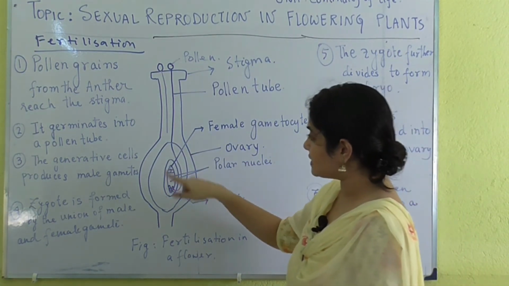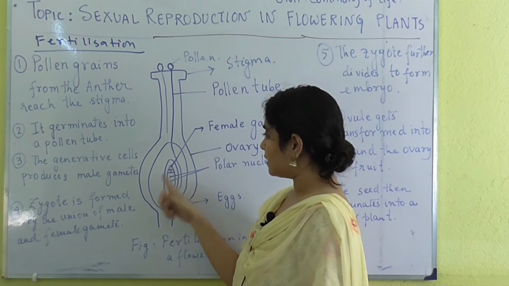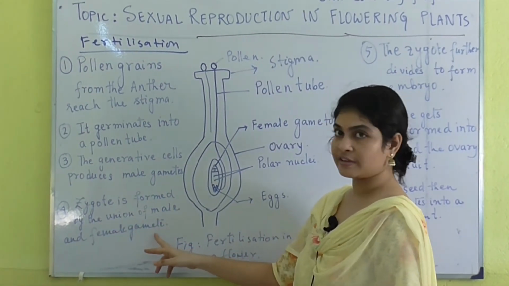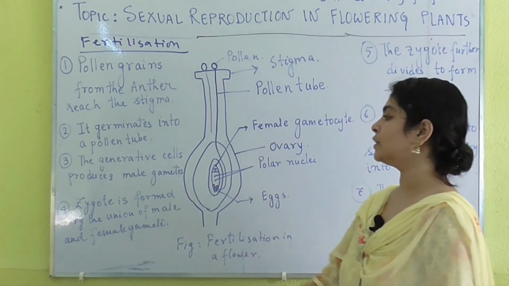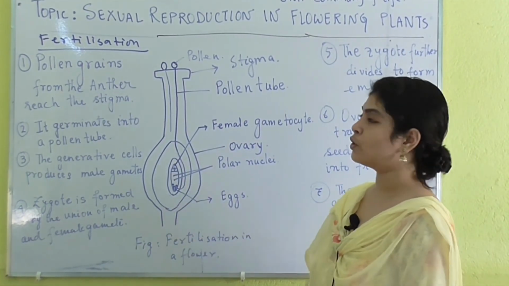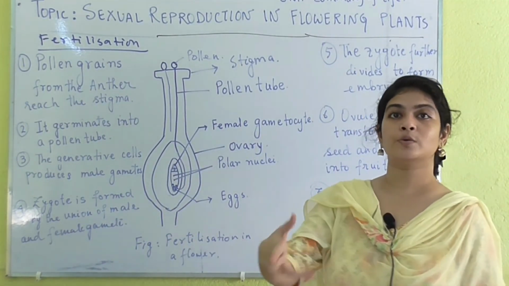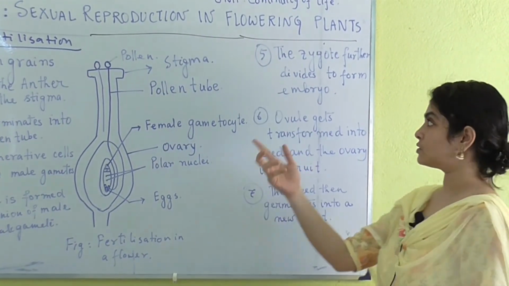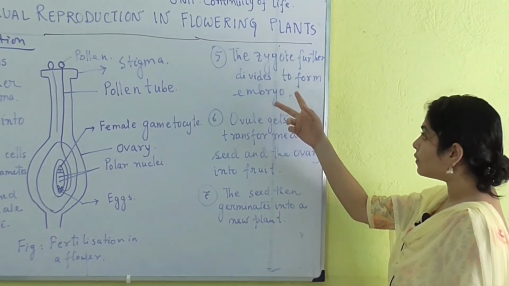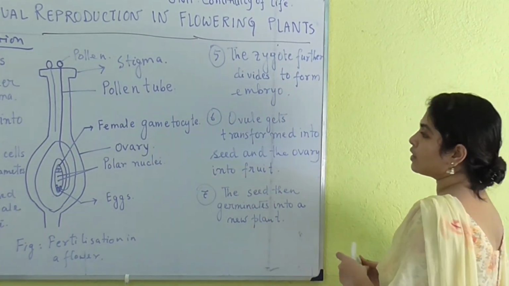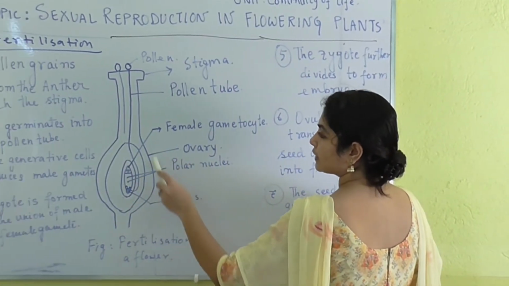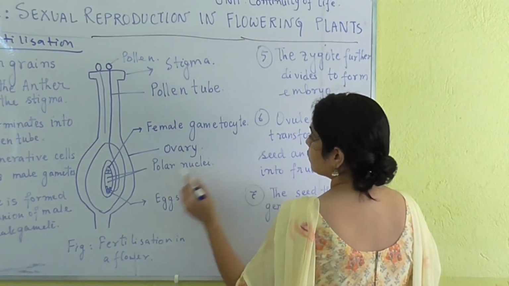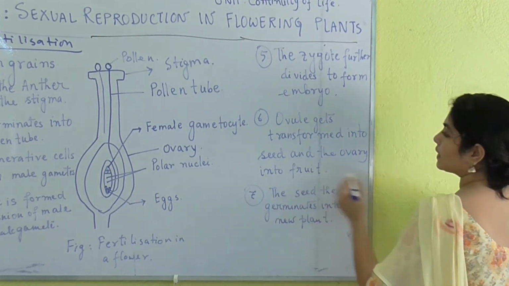So what happens next? Fertilization will take place. The zygote is formed by the union of the male and the female gametes. After the union of the male and the female gametes, the zygote will be produced. This zygote will again divide, forming a cluster of cells known as the embryo. When the embryo is formed, the ovary is going to be transformed into a fruit, whereas the ovules will be transformed into the seed.